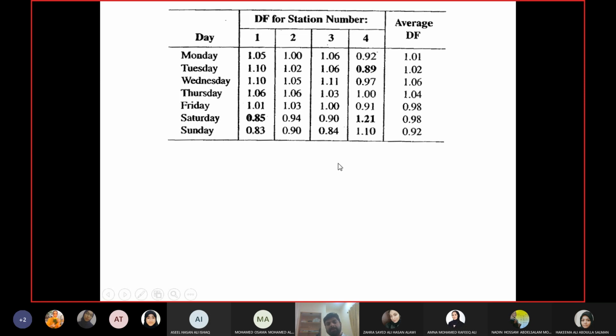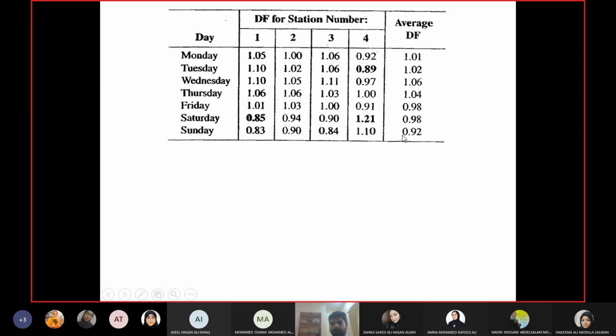Then you come to Saturday, the average is 0.98. If you take the difference with the station 1 value, you will get 0.13. This is out of the range, so again it is made bold. Then the difference with station 2 is 0.04, station 3, 0.08, station 4, the difference is again 0.13. So these 2 values are out of the range, and they are highlighted.